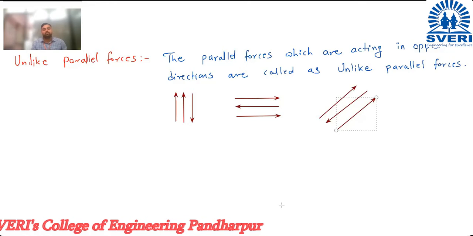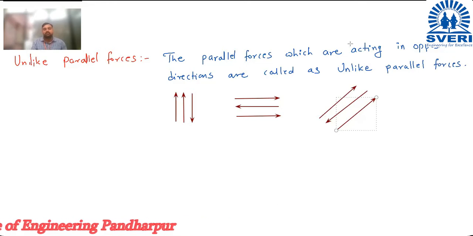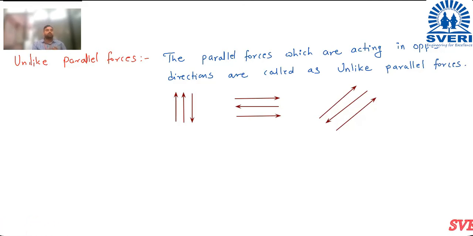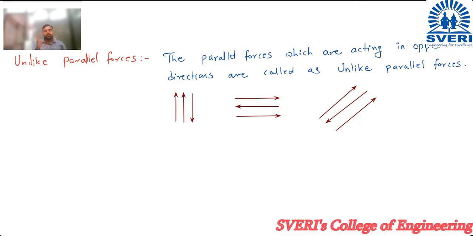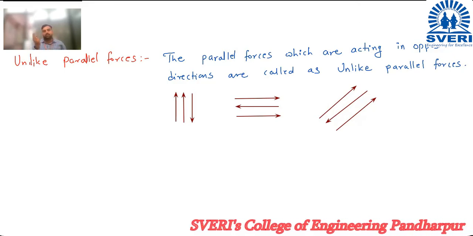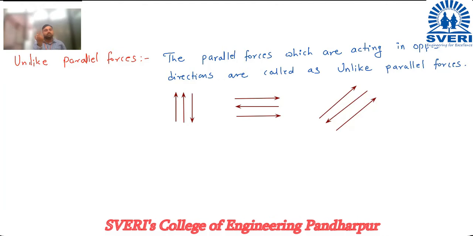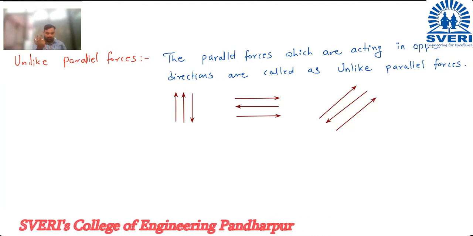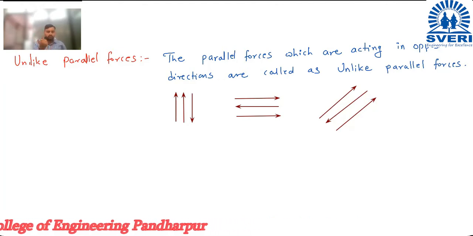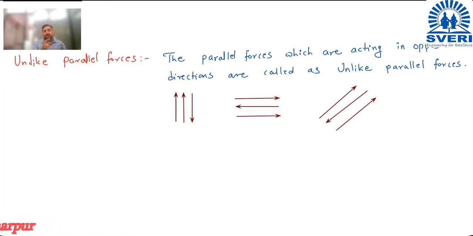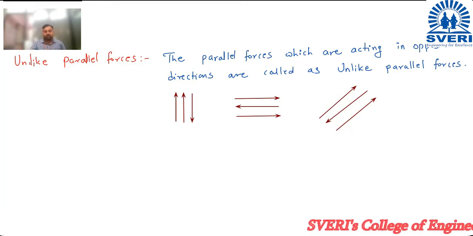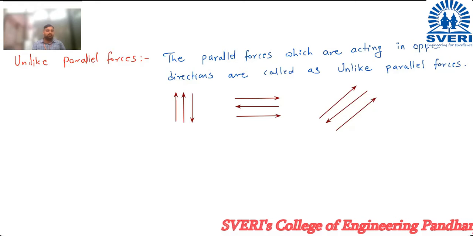So this is the force system. Up till now, we have studied the system of forces. There are basically two types: coplanar forces and non-coplanar forces. Coplanar forces are again divided into four categories: collinear forces, concurrent forces, non-concurrent forces, and the last one is the parallel forces. The parallel forces are again divided into two categories: like parallel force and unlike parallel force. So all these we have seen right now in detail.